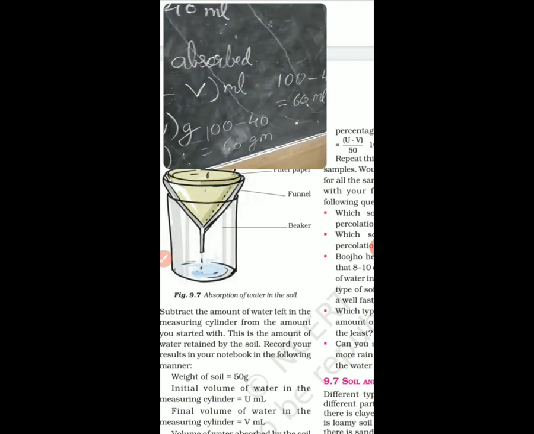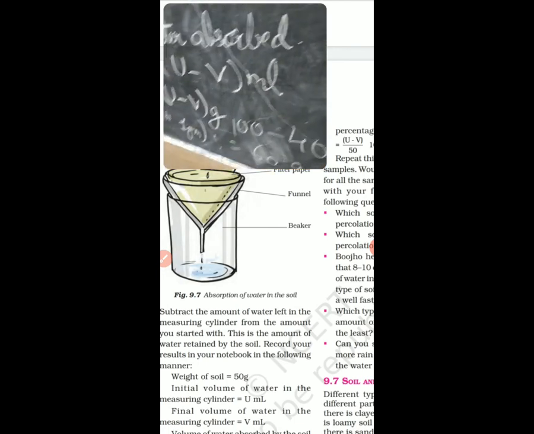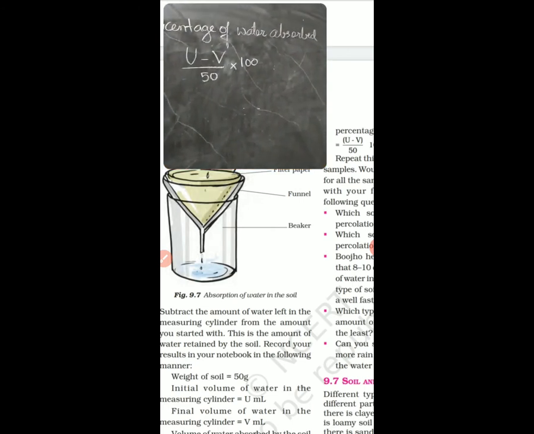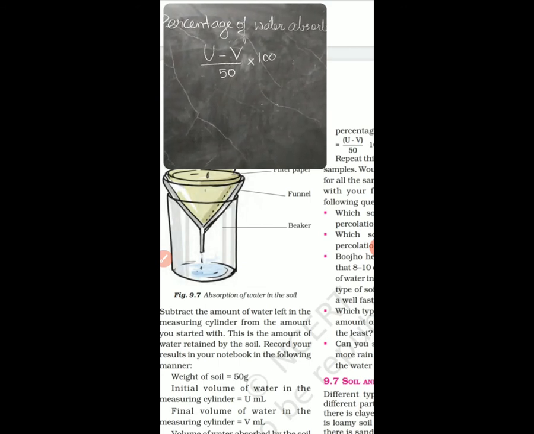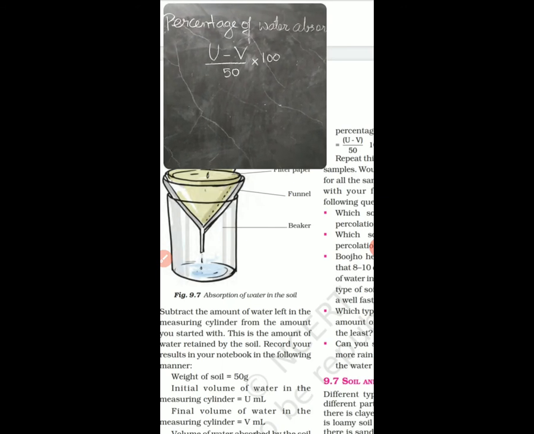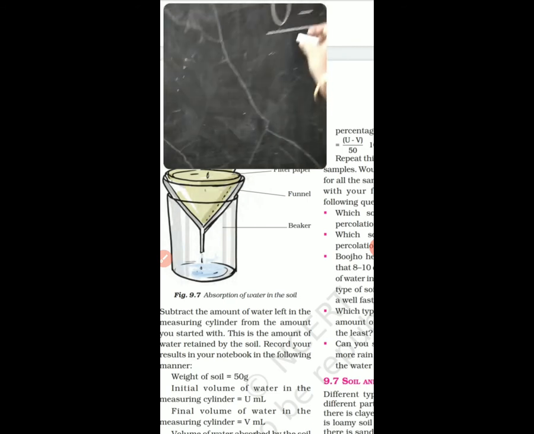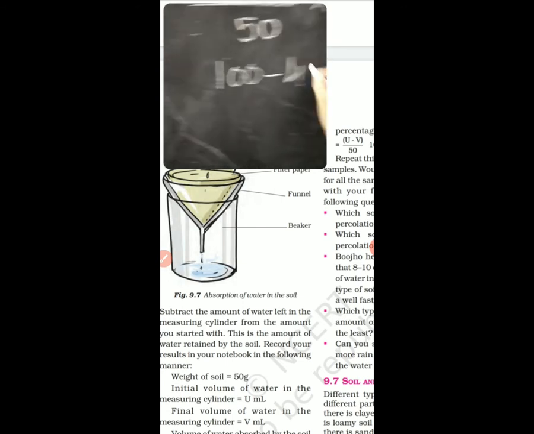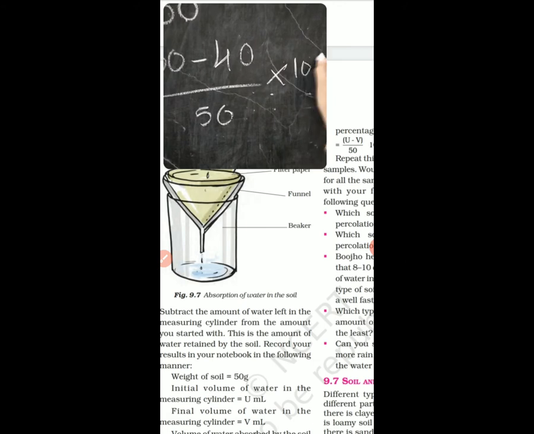Now to find the percentage of water absorbed. Right? This was the volume, the weight. Now what is the formula to find the percentage of water absorbed by a soil? So here it is U minus V upon the weight of soil, that is 50, into 100. U is 100, V is 40, upon 50 into 100.